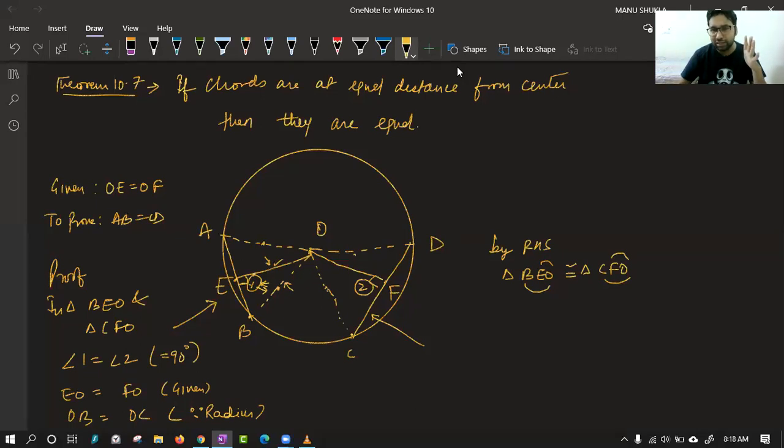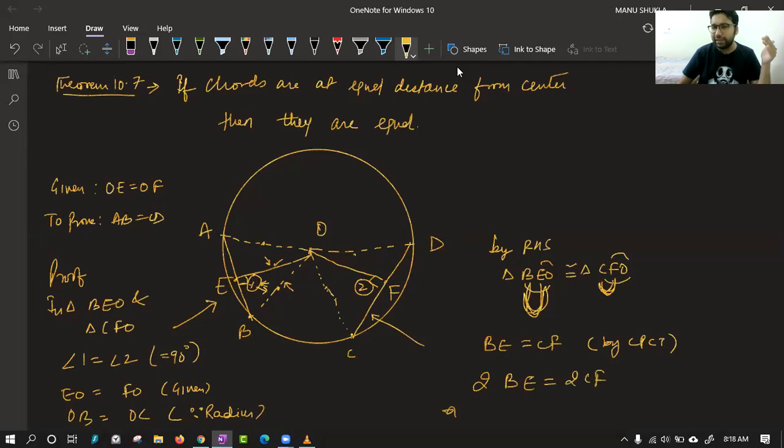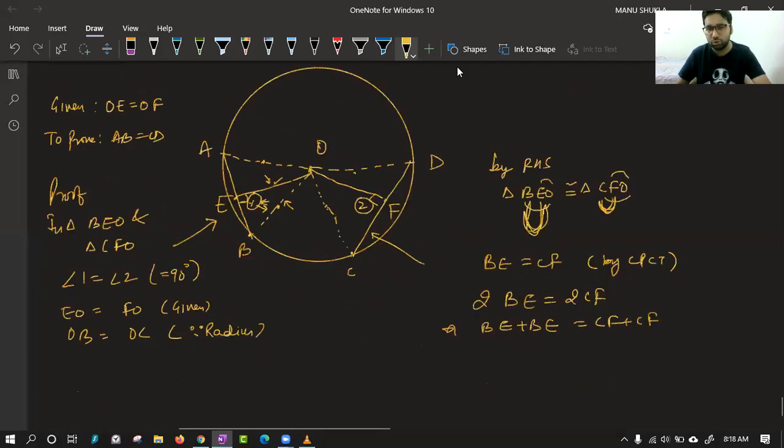So we can see this EB, first and second, is equal to CF, first and second. So BE is equal to CF by CPCT. And we all know their twice is also equal. My motive is to prove the complete one. I can say their twice is also equal. Same thing. Then I can say it can be written as BE plus BE equal to CF plus CF. Ansh, everything fine till now?